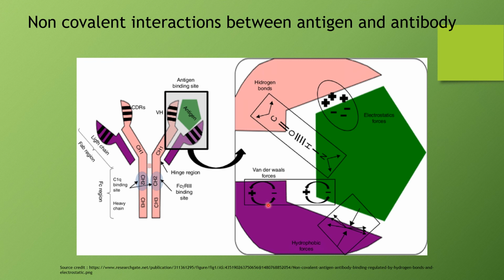See, an induced dipole is produced and this distance remains constant due to the formation of these van der Waals forces. And hydrophobic forces are there which don't allow hydrophobic molecules to come outside. In this way, all four non-covalent interactions are present in an antigen-antibody reaction.